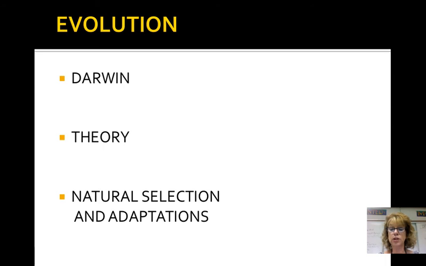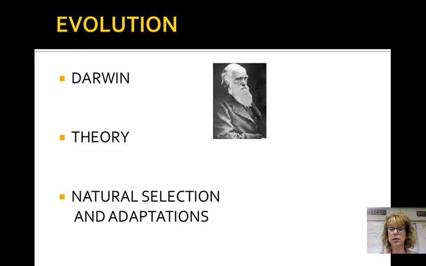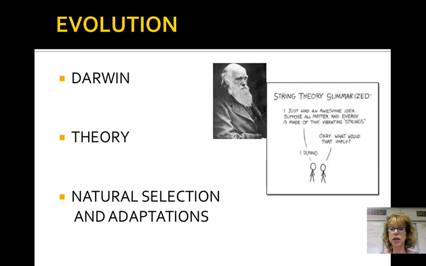Charles Darwin wrote The Origin of the Species in 1859. He is considered the father of evolution. He developed the modern theory of evolution that is widely accepted and understood today. A theory is a widely accepted explanation that is supported by a large body of evidence. The theory of evolution is based on natural selection. That natural selection is when there are changes in a population or a species due to changes in the environment. It is survival of the fittest.